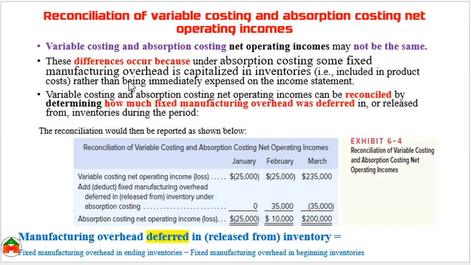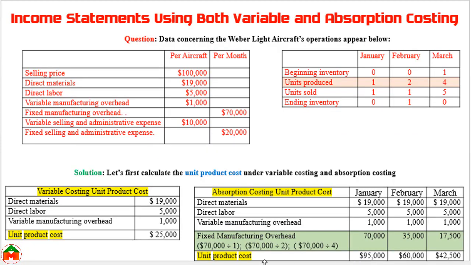The difference between the net operating income under variable costing and absorption costing is that in absorption costing we show all the cost. Here we can see we have shown fixed manufacturing overhead, I mean all cost, in the unit product cost, and here we can see 35,000.